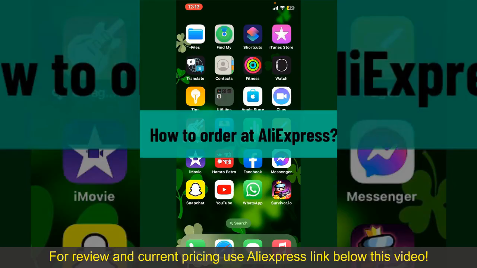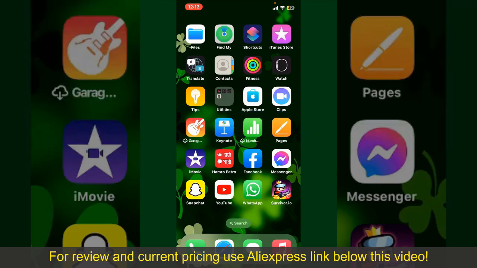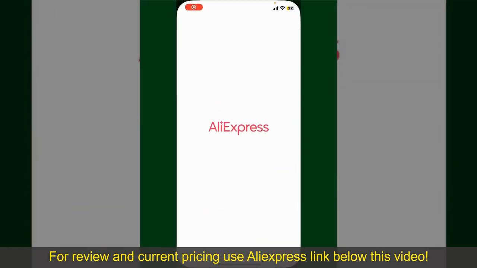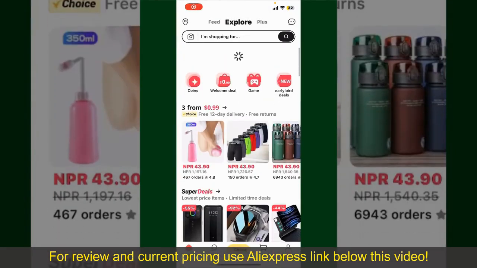How to order at AliExpress. Ordering on AliExpress is a straightforward process. So let's get straight into the video. Launch, open your AliExpress application. Also make sure that you're logged into your account.